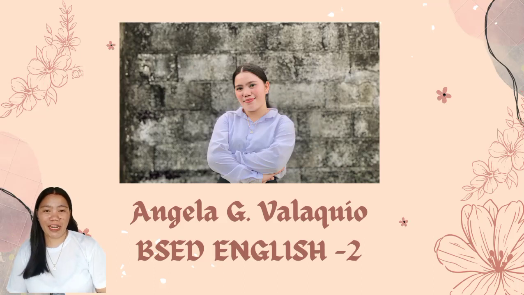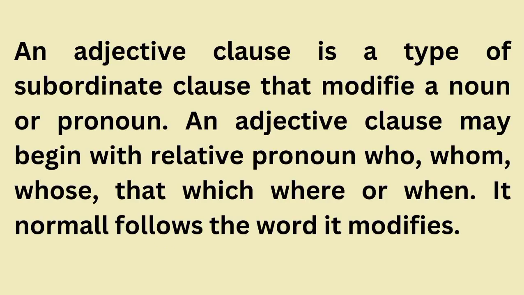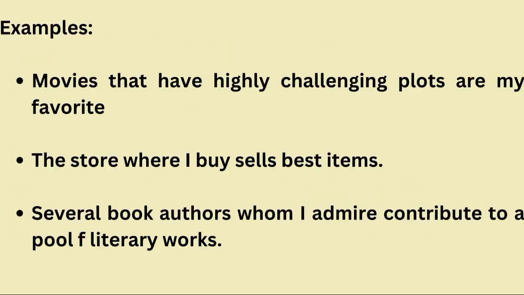My name is Angela Valacchio and today I'm going to discuss the adjective clause. An adjective clause is a type of subordinate clause that modifies a noun or pronoun. An adjective clause may begin with a relative pronoun: who, whom, whose, that, which, where, or when. It normally follows the word it modifies.